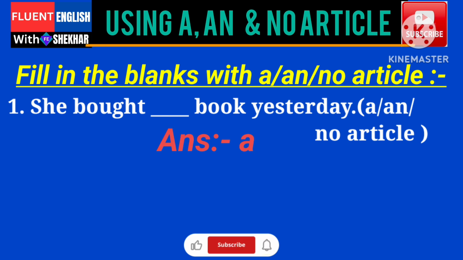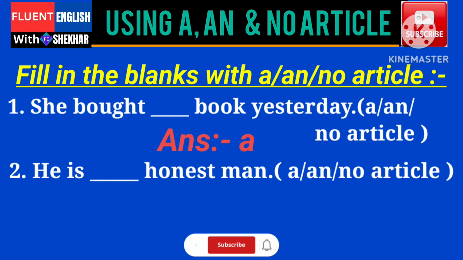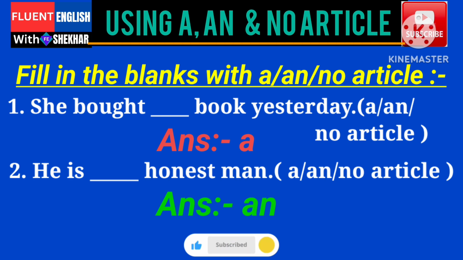The answer is A because book is a countable noun and also in the word book, B is the consonant, so we should use the article A before the word book. She bought a book. Second one, he is dash honest man. Options A, an or no article. Answer is he is an honest man because in the word honest, letter H is silent, that's why we have to use the article an.